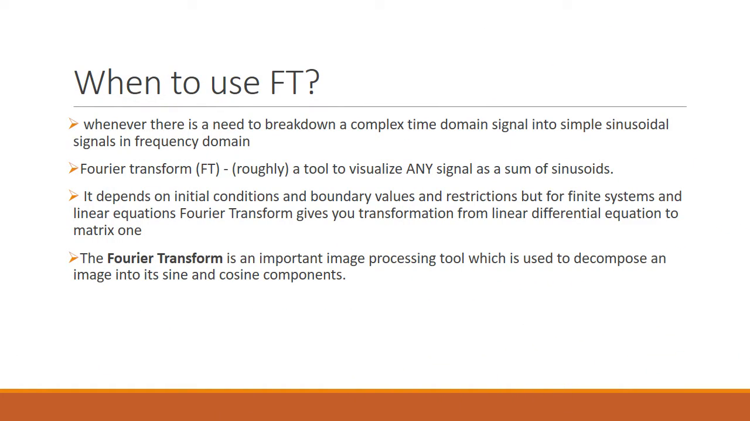Whenever there is a need to break down a complex time domain signal into simple sinusoidal signals in the frequency domain, we can use the Fourier transform. Roughly, Fourier transform is nothing but a tool to visualize any signal as a sum of sinusoids. It depends on initial conditions, boundary values and restrictions, but for finite systems and linear equations, Fourier transform gives you transformation from a linear differential equation to matrix form. And the Fourier transform is an important image processing tool which is used to decompose an image into sine and cosine components.